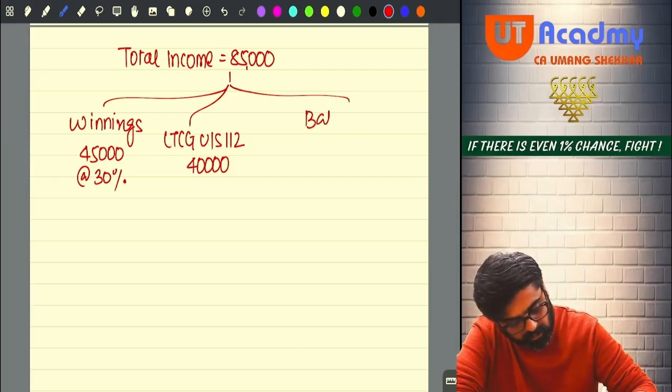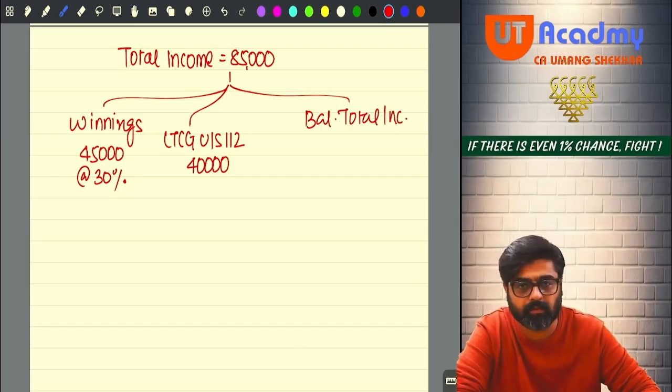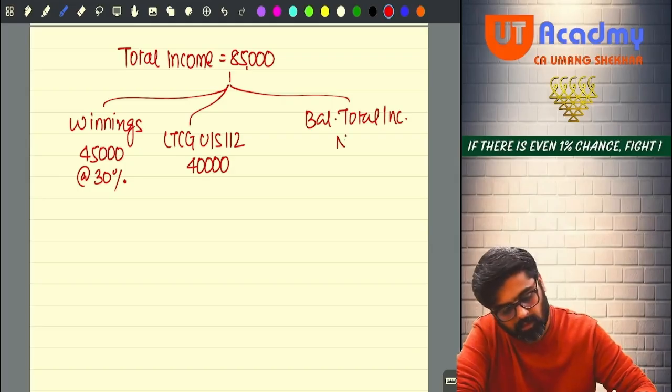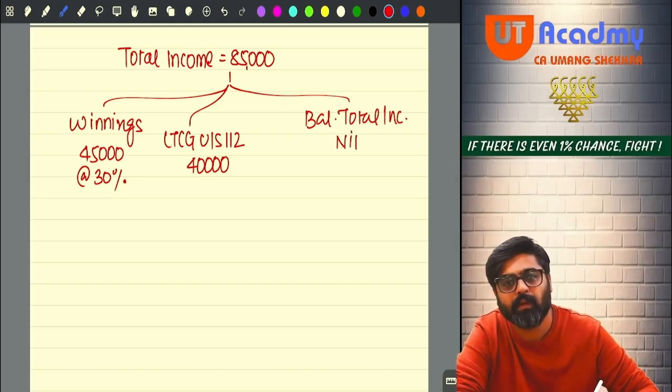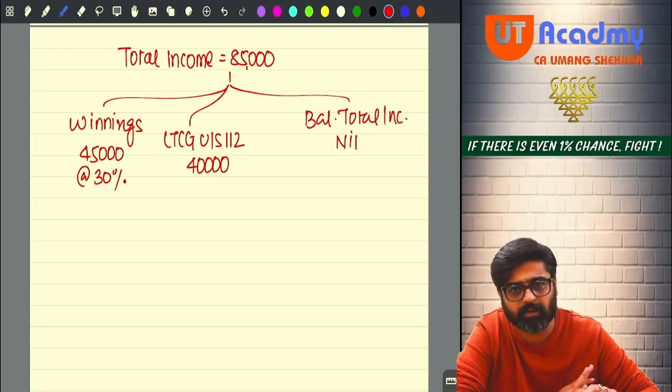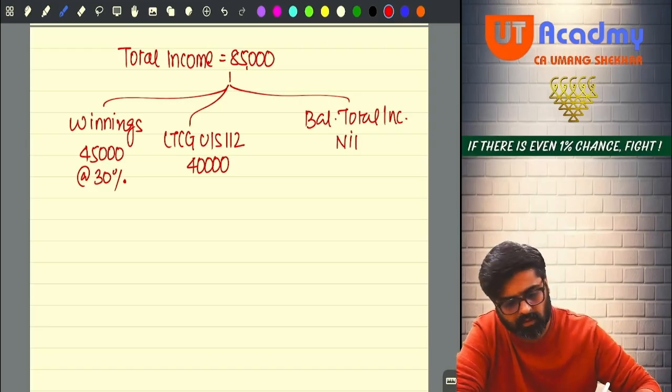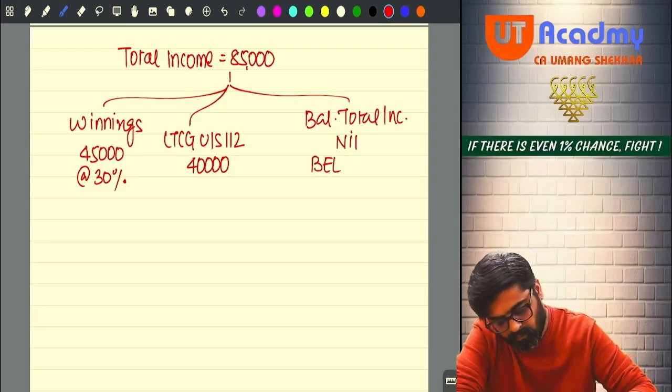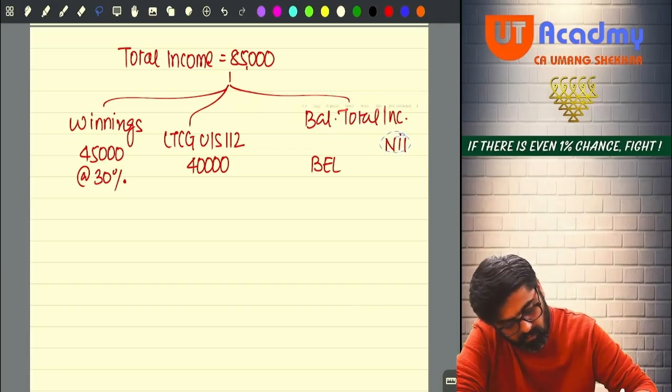Do I have any balance total income taxable at normal rates? No. If I am not following 115BAC, normal tax rates will be applicable now. So my basic exemption limit will be 2,50,000.